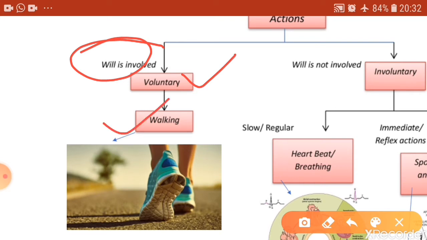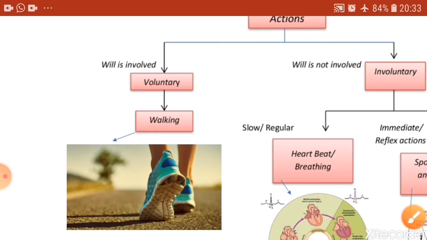There are other examples also. Running is an example, picking up a pen to write something, or writing, is an example of voluntary movement. When you are in the class, you raise your hand for answering. These are all examples of voluntary movements because they are done under the will. They are done under the control of the brain. The conscious part of the brain is involved here, thinking is involved, right?